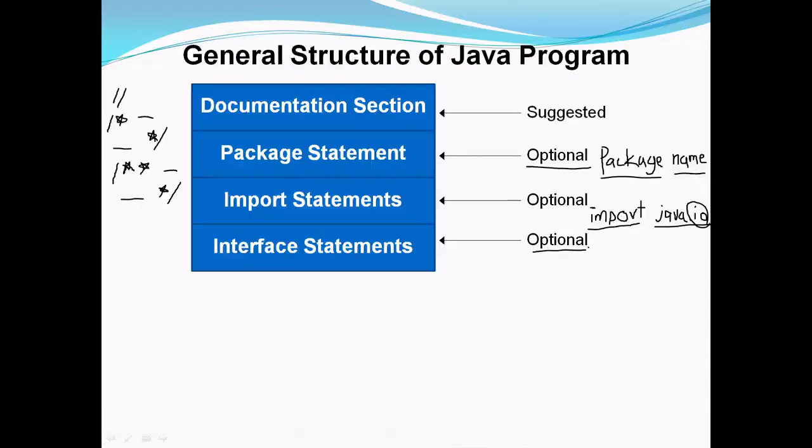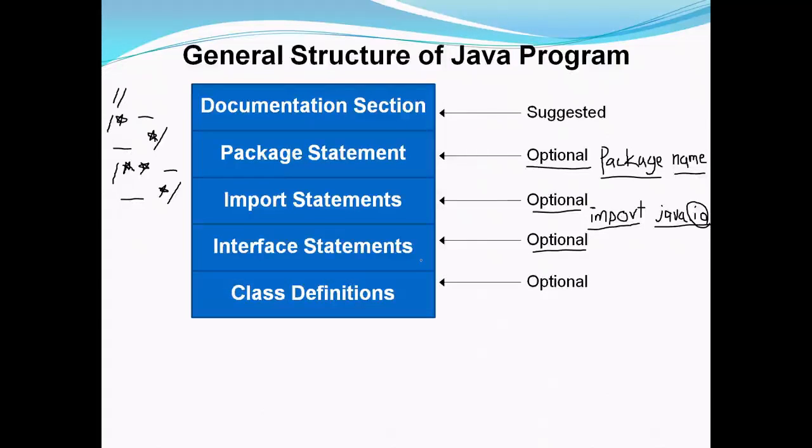So this is an optional section, like even the import statement section was an optional section. It is not like every program should have an interface, import statement and all. The next section is the class definition section.